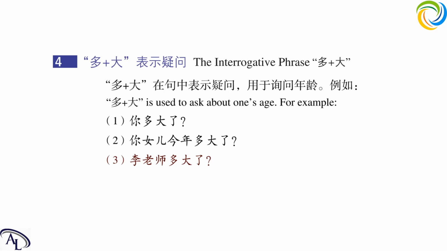For example, when we are asking about the age of someone who's younger than us, especially no more than 10 years old, then we will ask, 今年几岁了？几岁了？ It is the way to ask about children younger than 10 years old.